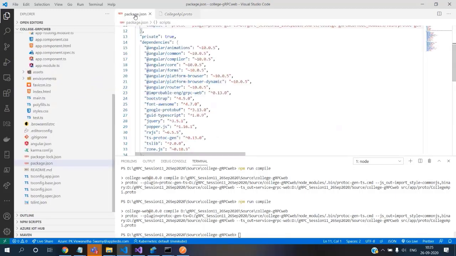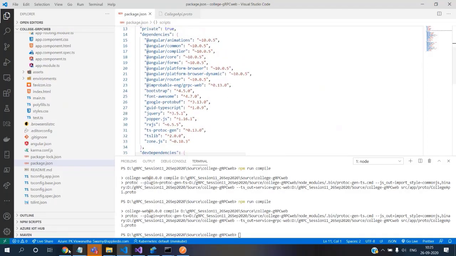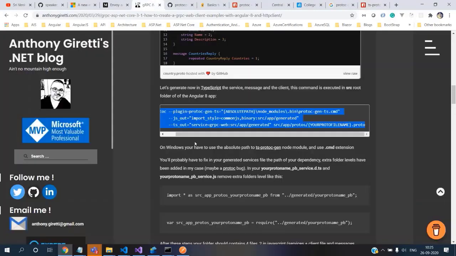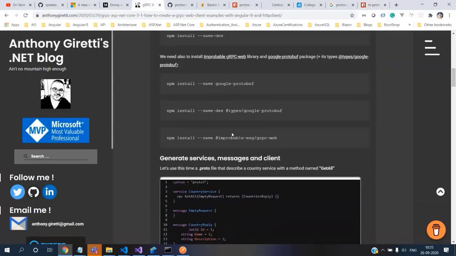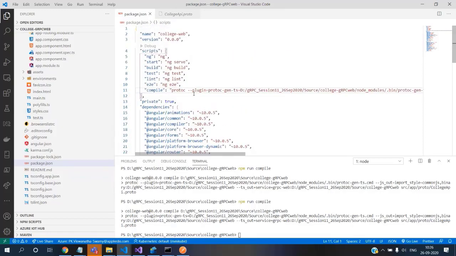So let's do a quick recap. What all the things do we need? We need this google-protobuf and ts-protoc-gen and grpc-web. Apart from the things mentioned here, we have this grpc-web, this google-protobuf, its types, and the new thing we have installed is ts-protoc-gen. After that, we come back and execute the script. Technically, we are executing the protoc executable, and we are saying which plugin to use. So that gives some other information.